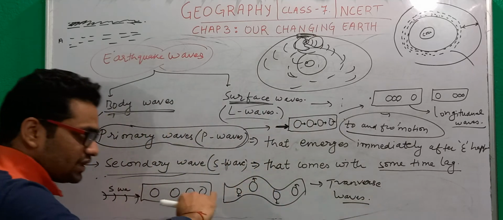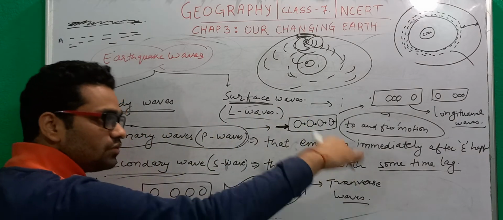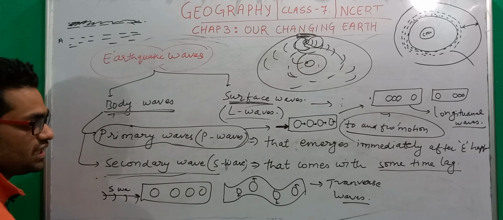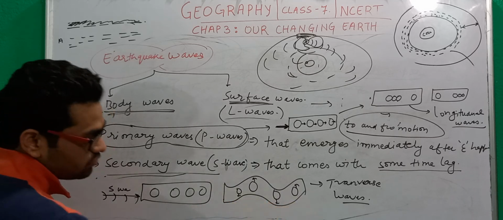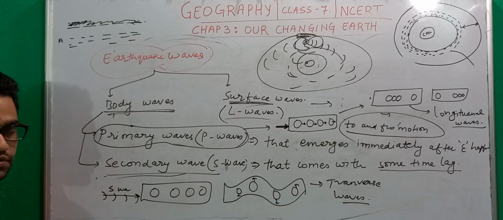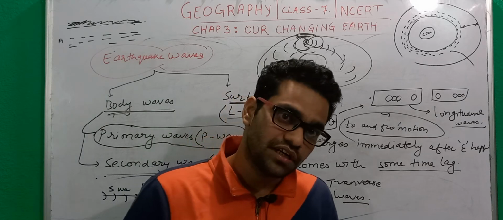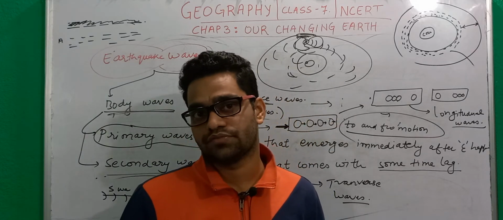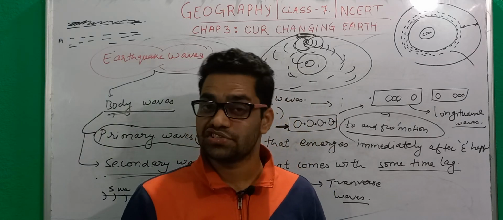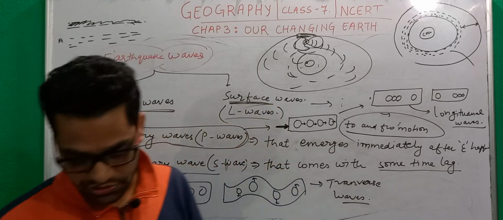When this type of movement takes place in a rock structure, the rocks get deformed, and that is why we say secondary waves are more destructive and more dangerous than the primary waves. This is the basic difference that you have to understand.